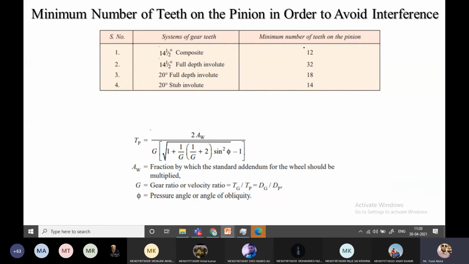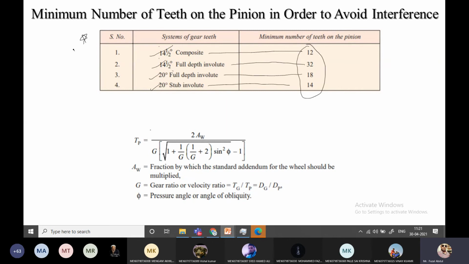The systems of gears are 14½ degree composite, 14½ degree full depth, 20 degree full depth and 20 degree stub system. For these systems, the minimum numbers of teeth are 12, 32, 18 and 14.